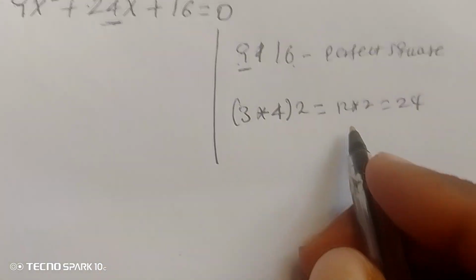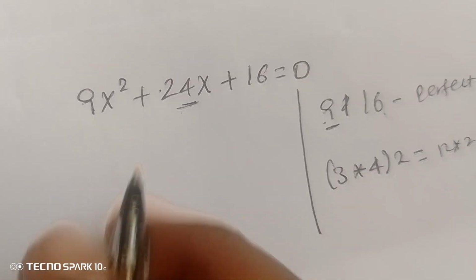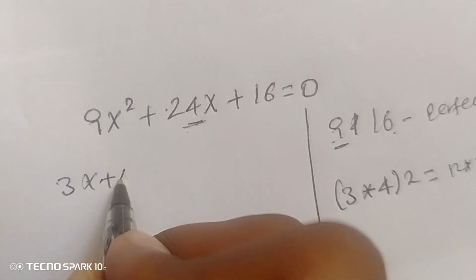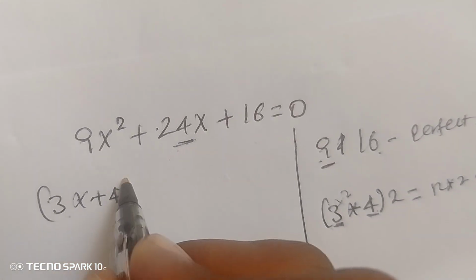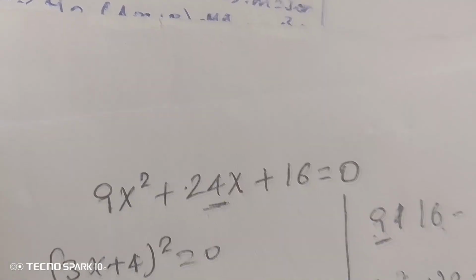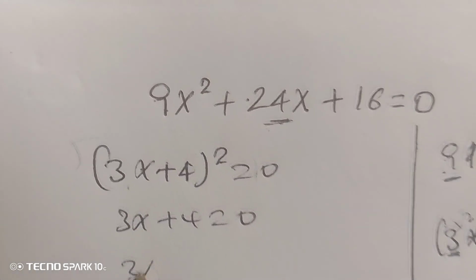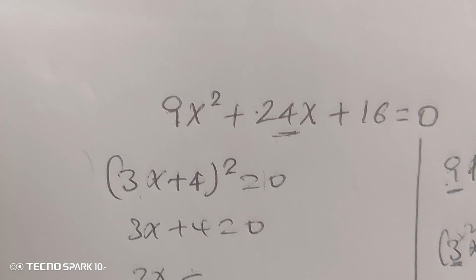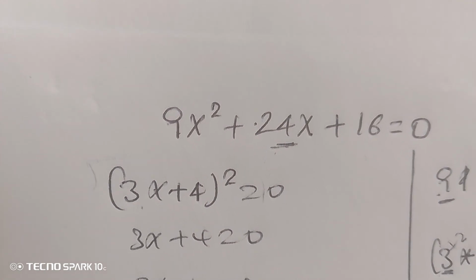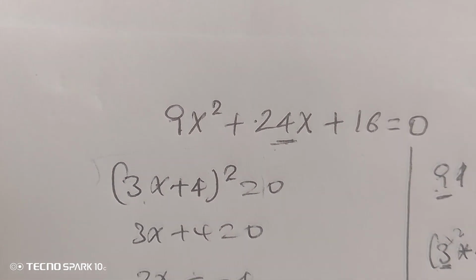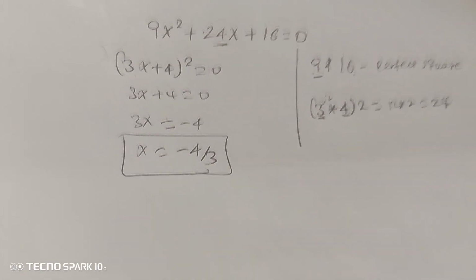So what I'm going to do is, I came here, 3x plus 4, then 4, and square this, it becomes 3x plus 4 equals 0, and then I get 3x equals negative 4, x equals negative 4 over 3. Let us check it the way you know before.